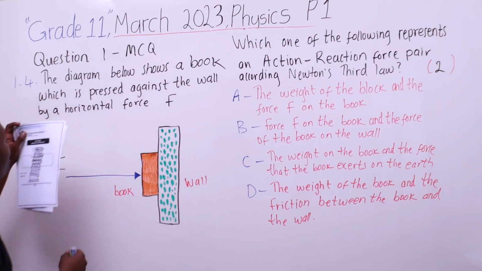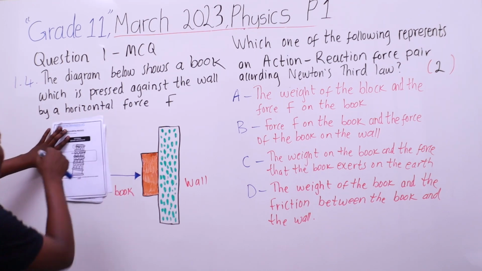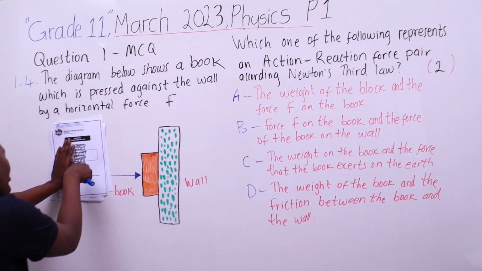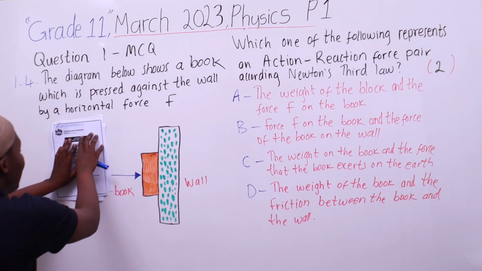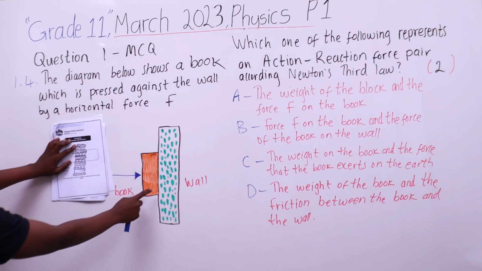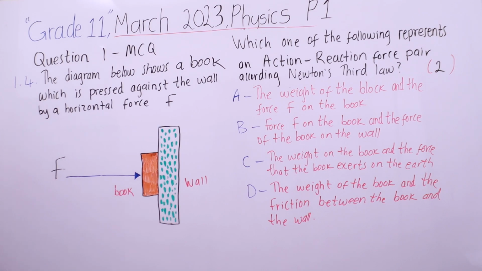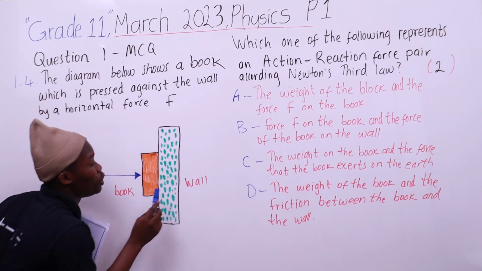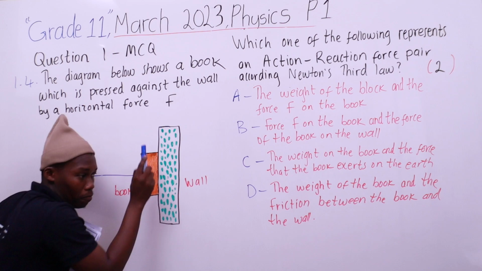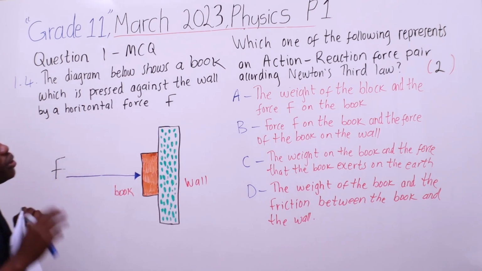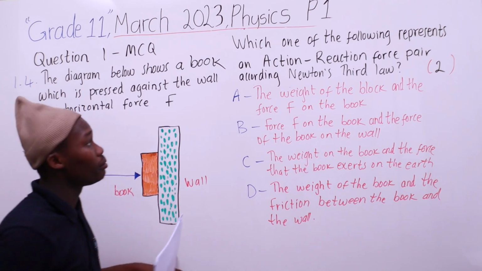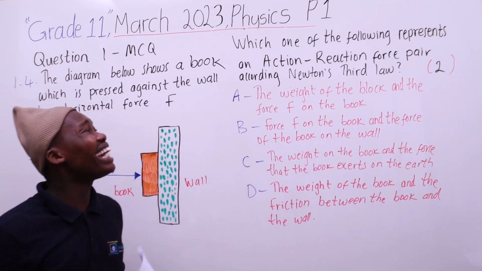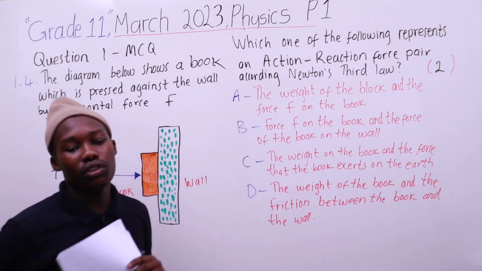Then we push, put a force on the book, which makes this orange book, if the force is removed, it will fall. So it is the thing trying to prevent it from falling because of gravity, because of its weight. Which means there exists a force of friction as well between the wall and the book. Khona friction ela ekhona. But asabe siyofunda ngale. But which one of the following represents an action-reaction force pair according to Newton's third law?